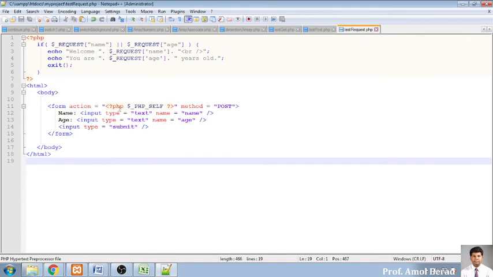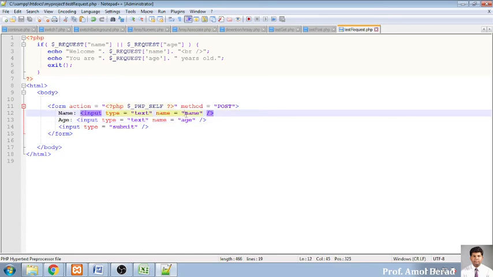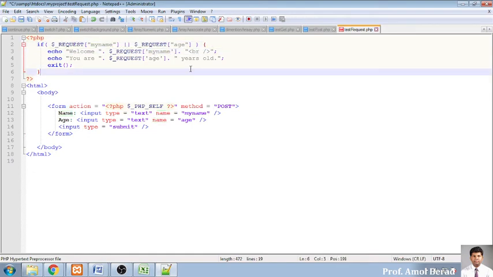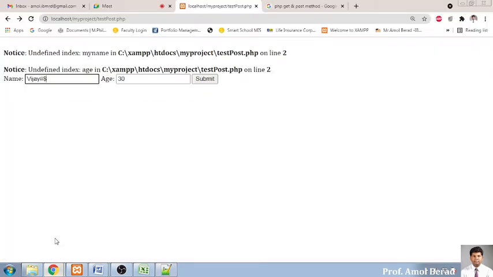Okay, I am calling the same file with my name and the age as two text boxes. Here I give a name, it's my name. Okay, so I put the same name everywhere, so it is my name and here also my name. Whether it is POST or GET makes no difference, both will be considered over here. We'll run this and we'll go for changing this also. Okay, so I'm moving towards my program.